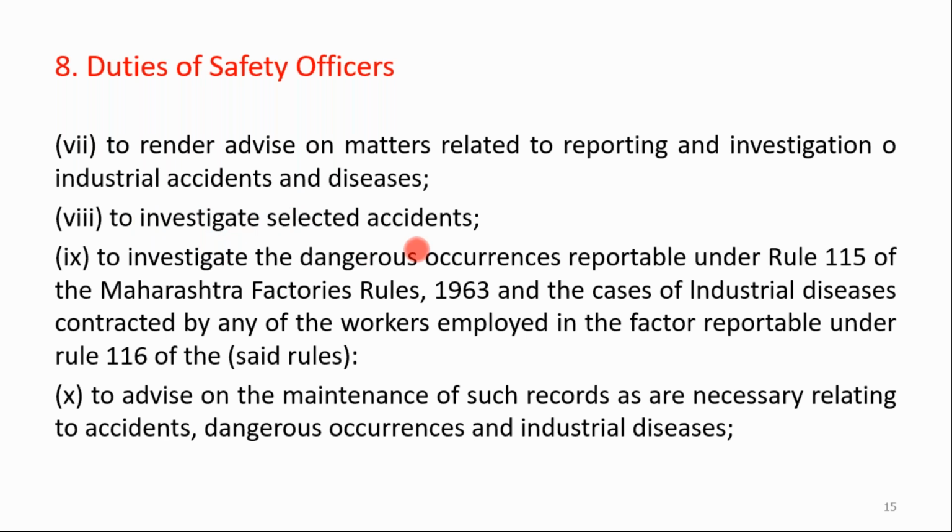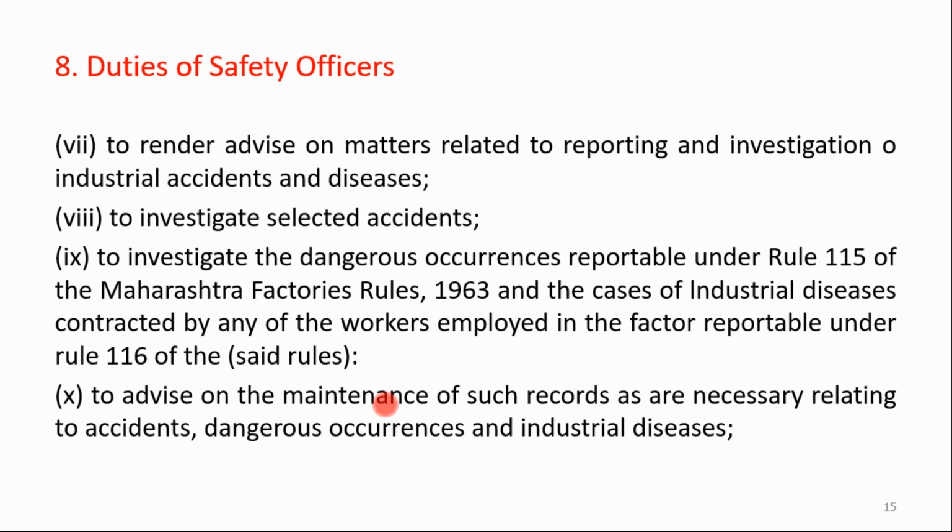To investigate the dangerous occurrences reported under Rule 115 of the Maharashtra Factory Rules 1963, and the cases of industrial diseases contracted by any of the workers employed in the factory, reportable under Rule 116 of the said rules. So under the Factories Act 1948 for the Maharashtra state, the main rule is the Maharashtra Factory Rules 1963, that is MFR 1963. With reference to MFR 1963, and rules number 115 and 116, you can investigate these dangerous occurrences that are reportable.